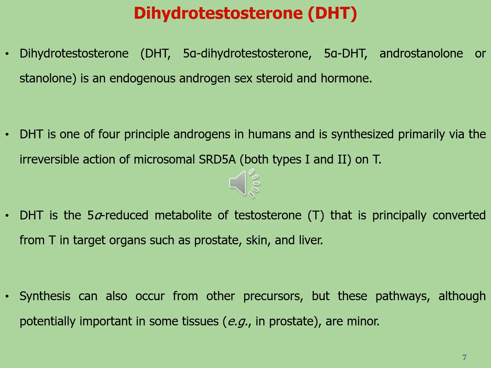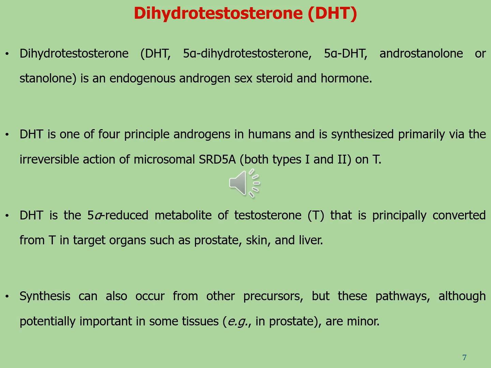Dihydrotestosterone, also known as DHT, 5-alpha dihydrotestosterone, 5-alpha DHT, androstanolone or stanolone, is an endogenous androgen sex steroid and hormone. DHT is one of four principal androgens in humans and is synthesized primarily via the irreversible action of microsomal SRD5A, both types 1 and 2, on testosterone.